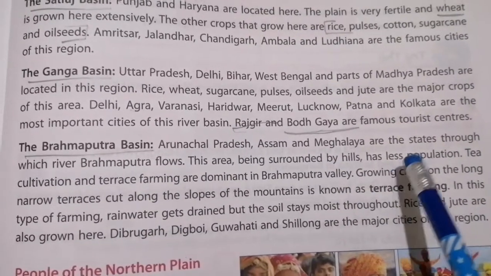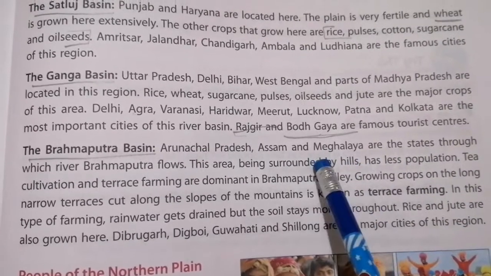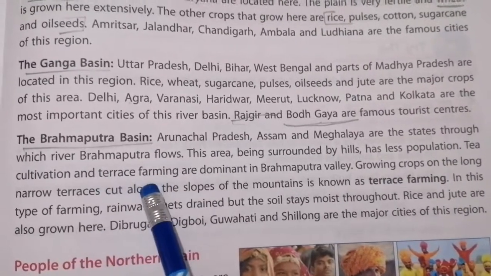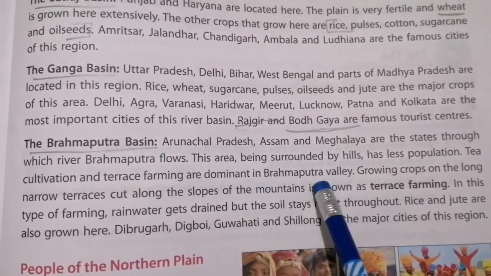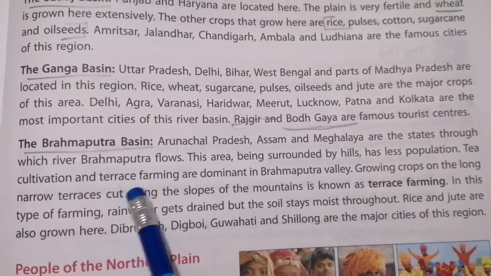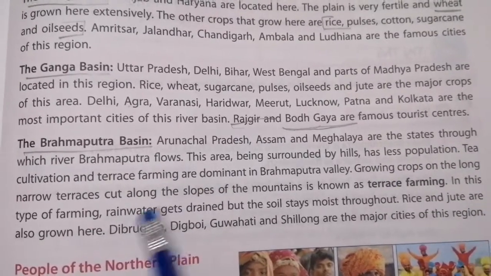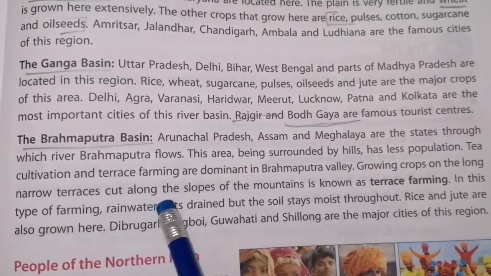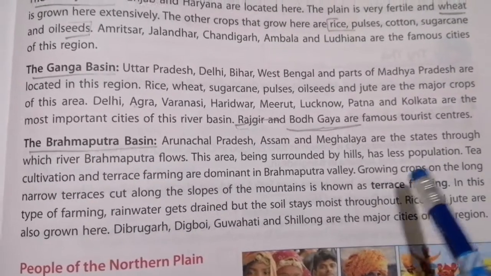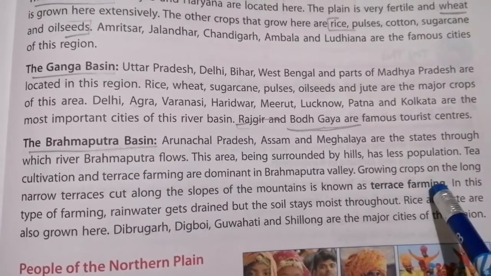So the population is less. People living there are fewer because of the hills. What are the crops? Tea cultivation and terrace farming are dominant in Brahmaputra Valley. Growing crops on the long narrow terraces cut along the slopes of the mountain is called terrace farming. It is very important. What is terrace farming?